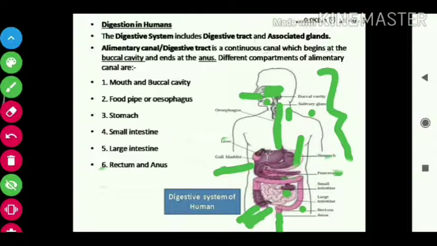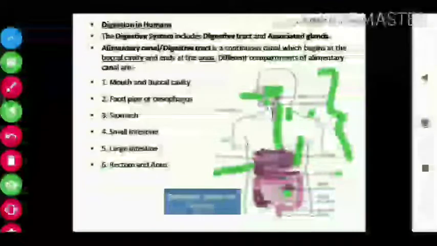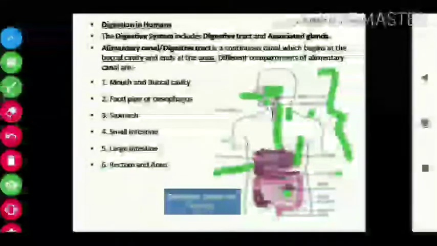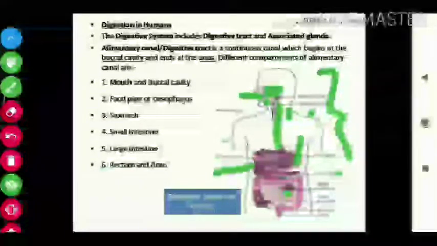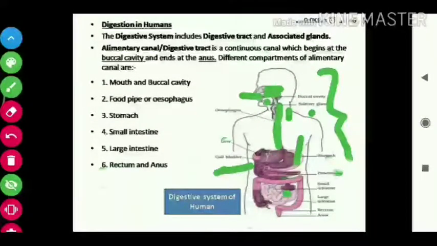It comes to the end, and this end is known as the rectum. Here the unused food material becomes fecal material and is stored in the rectum. When we feel the urge for motion, the fecal matter is defecated through the anus.